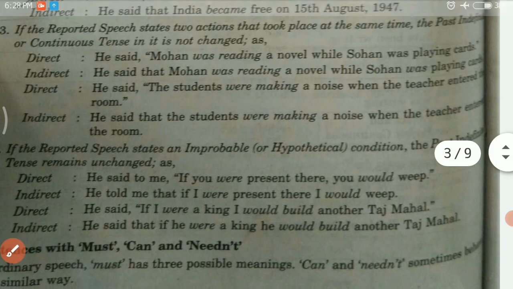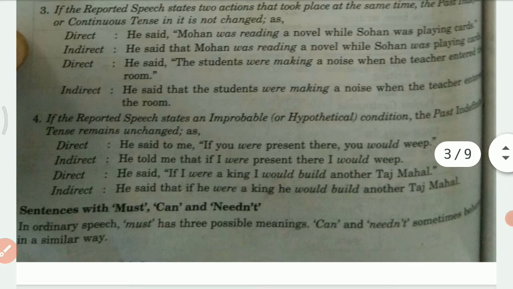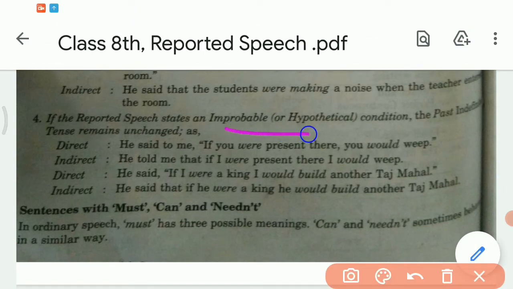Now see, if the reported speech states an improbable or hypothetical condition, the past indefinite tense remains unchanged.